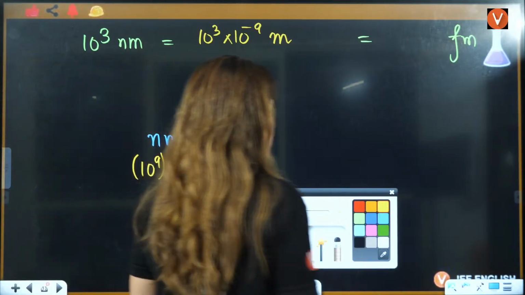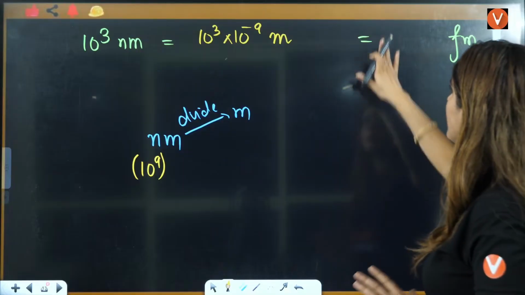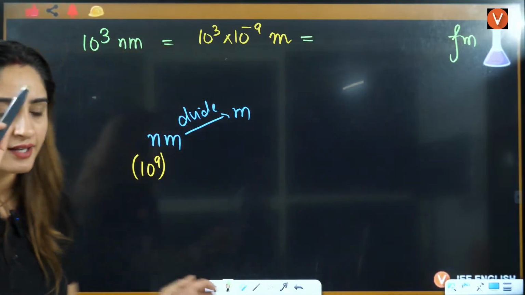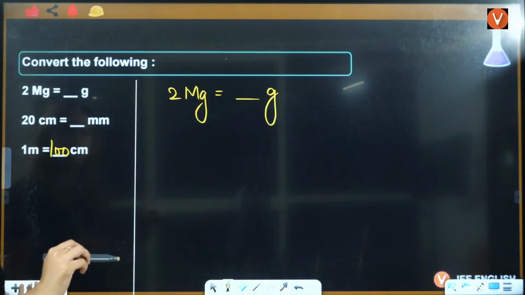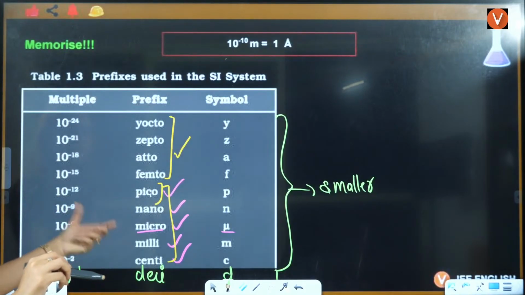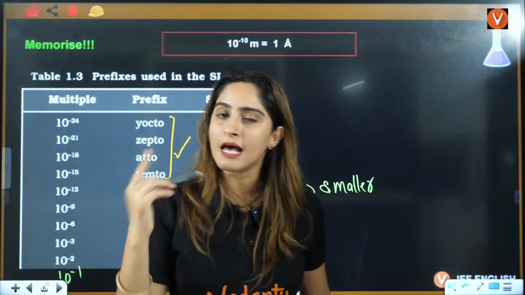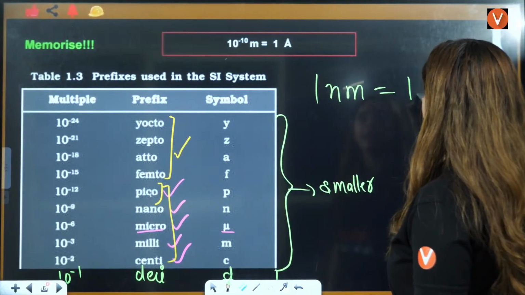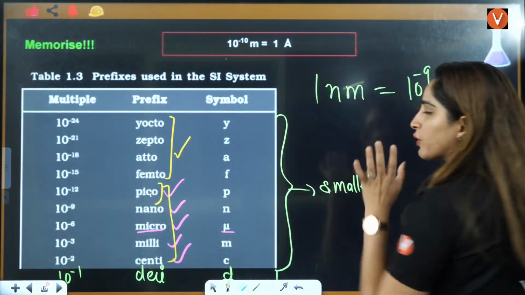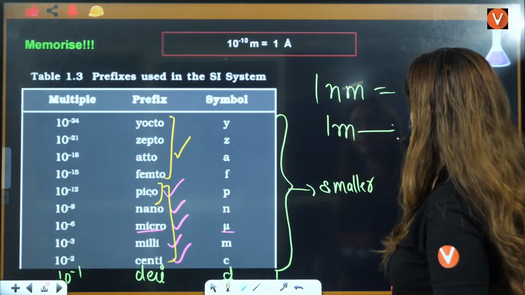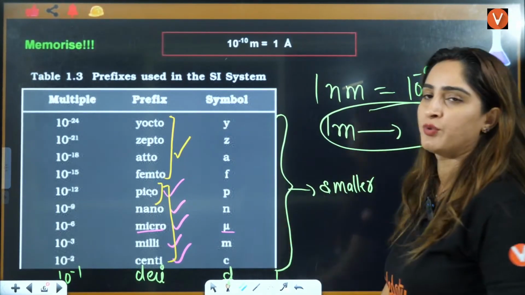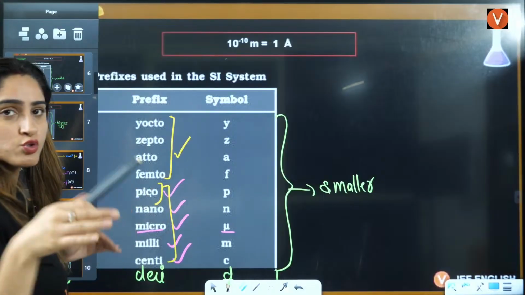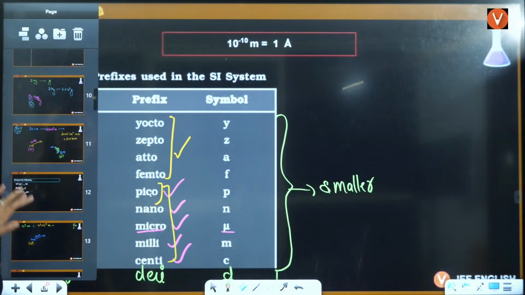Now beta, what else you have to do here, right? Now let's convert it into femtometer. You know why I'm telling you this way of answering? The reason being, when you just cram that nano is 10 raised to power minus 9, it is valid if you convert 1 nanometer to meter, just directly put this value and you will get your answer. But when meter is converted to nanometer is where students get confused. That's why I'm telling you this way, so that you don't get confused in the exam. This is to eliminate all the confusions in the exam.